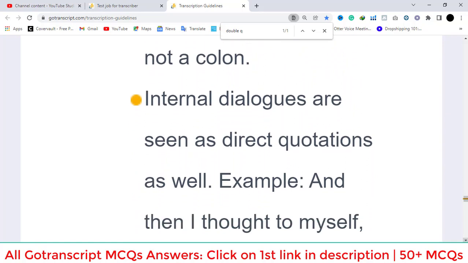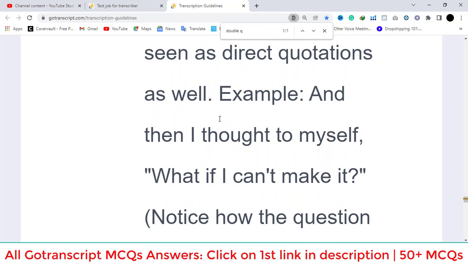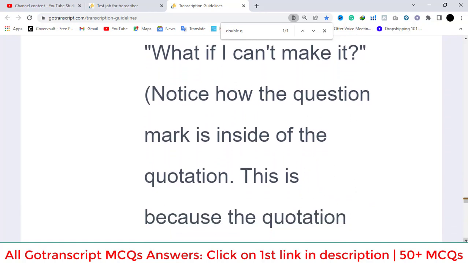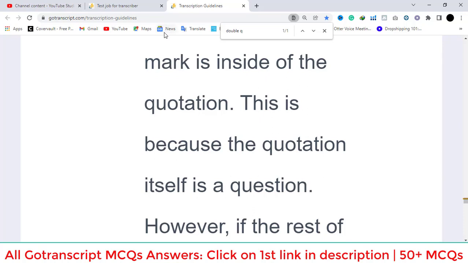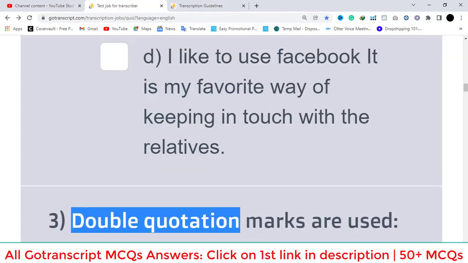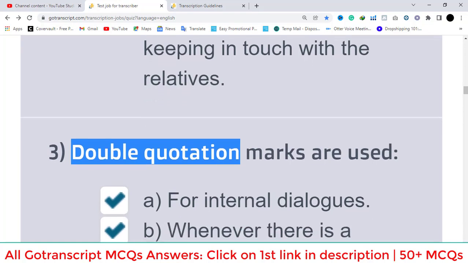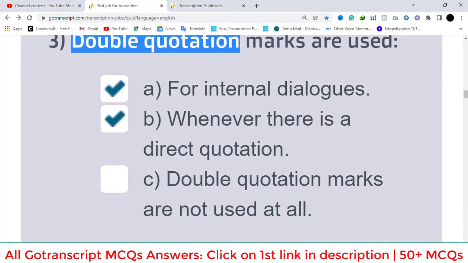Example, and then I thought to myself, what if I cannot make it? Notice how the question mark is inside of the quotation. This is because the quotation itself is a question. So A option is correct for internal dialogues. B option is also correct whenever there is a direct quotation. C option is wrong.